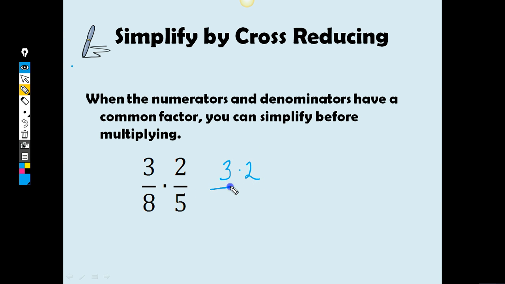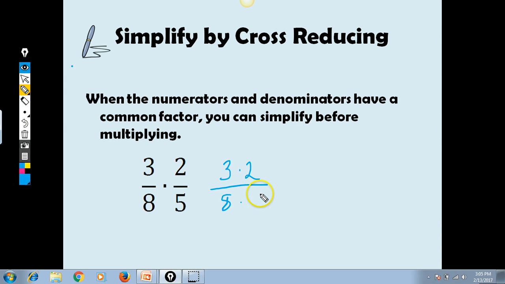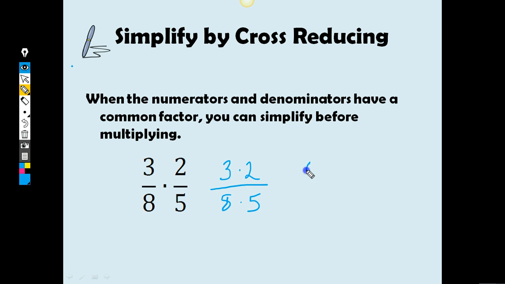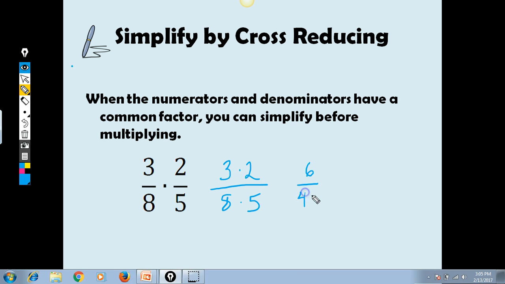And then we'd have bottom times bottom, so we would have 8 times 5 on the bottom. But if you look at this, you can see clearly that we're going to be able to divide something out of it because these guys have a factor in common, right? So if I were to just multiply that straight across, I'd get 6/40. And we know that that's definitely not in simplest form because they have a common factor.